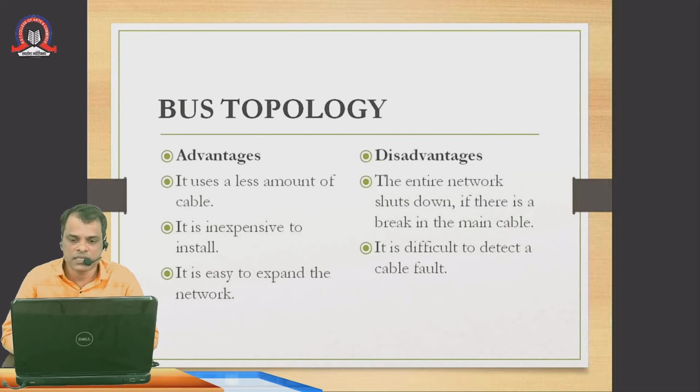And disadvantages: the entire network shuts down if there is a break in the main cable. It is difficult to detect a cable fault. If there is a break in the cable, then it is very difficult to detect where the fault has occurred. And second, the entire network will stop working.